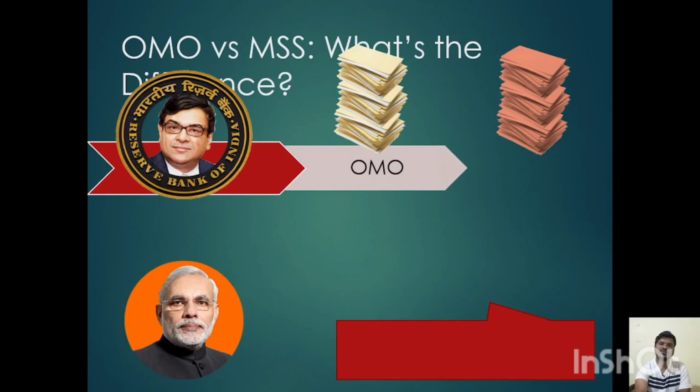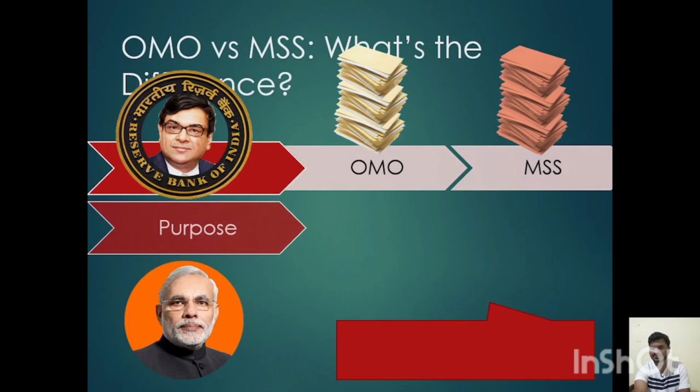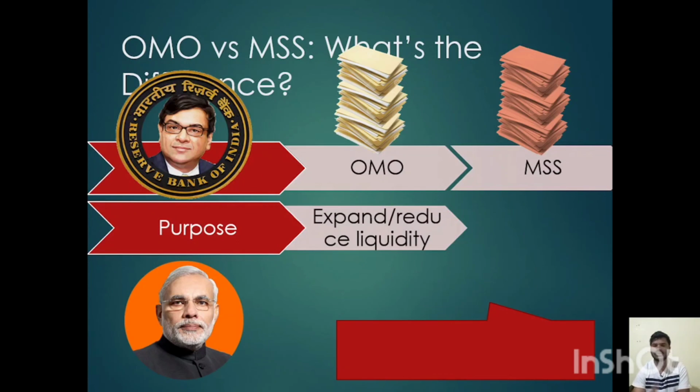The actual difference is that OMO is part of borrowing from the government. What is the purpose of this OMO? OMO is mainly used not only to take money out of the market, it is also used to supply money into the market, and that means OMO can be bought and sold also. The purpose of OMO is that we can buy the government securities from the banks, and we can increase the money supply also.